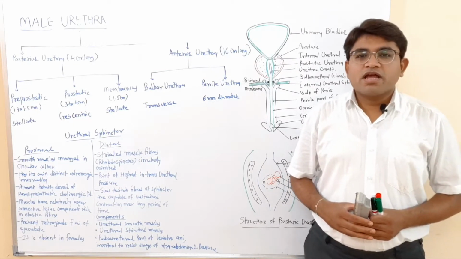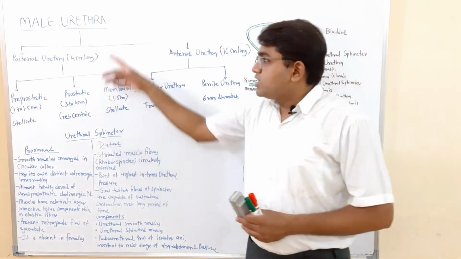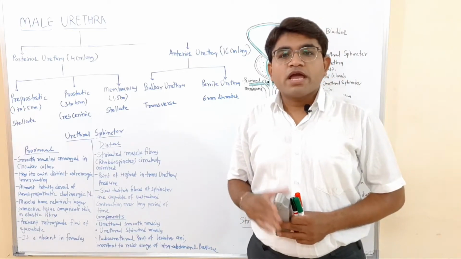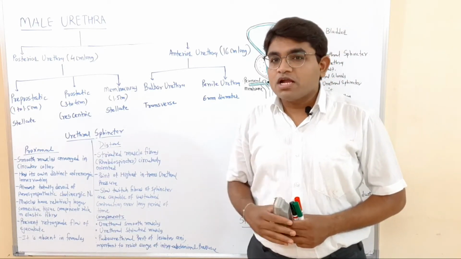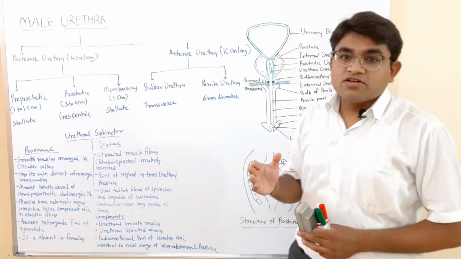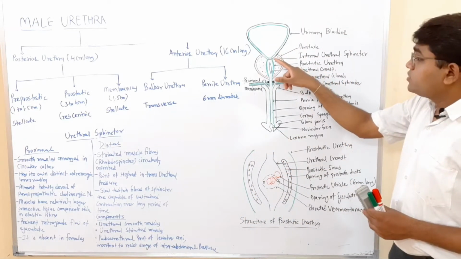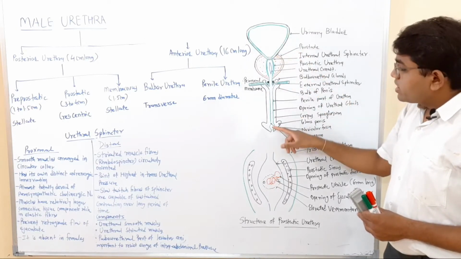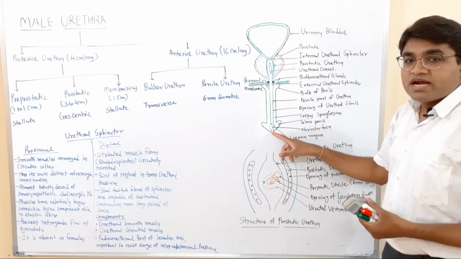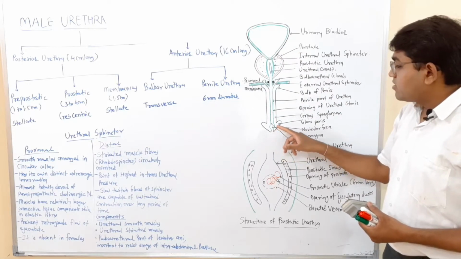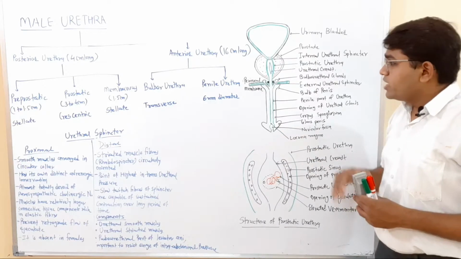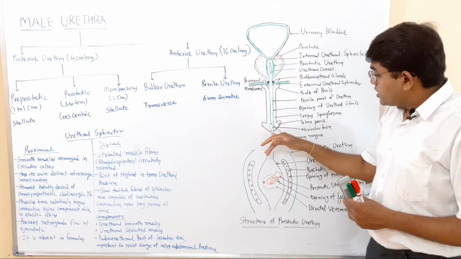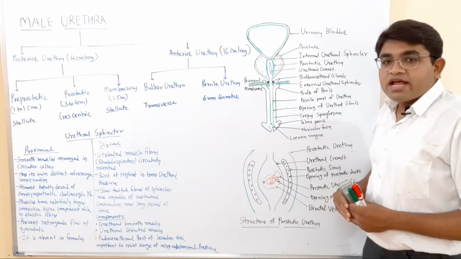Myself Dr. Deepak, and today we are going to discuss the male urethra. The male urethra is about 18 to 20 centimeters long and it extends from the internal urethral orifice, which opens into the urinary bladder, to the external urethral meatus or opening, which is present on the glans penis.